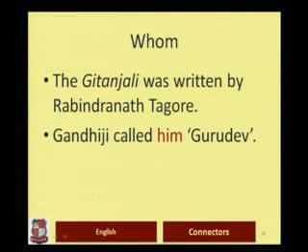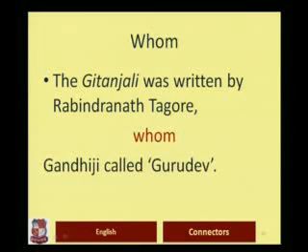Here "him" refers to Rabindranath Tagore and not the Gitanjali. Also remember that "whom" is used for persons, and therefore it cannot refer to the Gitanjali, which is an inanimate object. So if you have to connect the sentences, it will be: The Gitanjali was written by Rabindranath Tagore, whom Gandhiji called Gurudev.